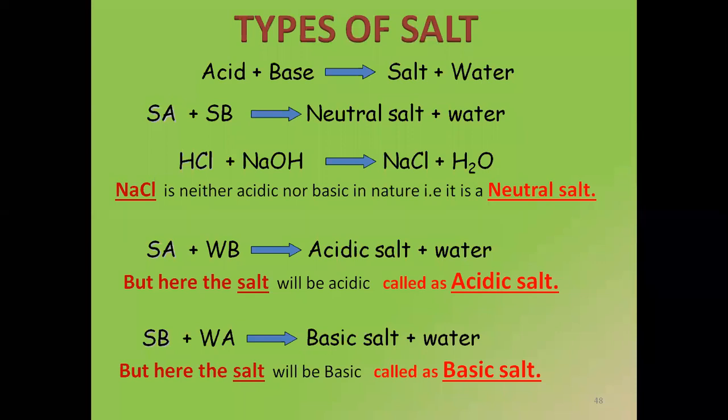If you ask me, I would suggest that you just write the short forms, like SASB gives me neutral salt and water, SAWB gives me acidic salt and water. Like that you can write. So it will be quicker also and you will understand also. So do that fast, please.